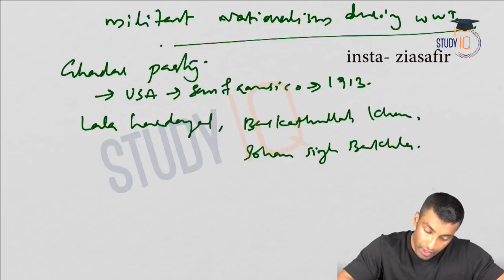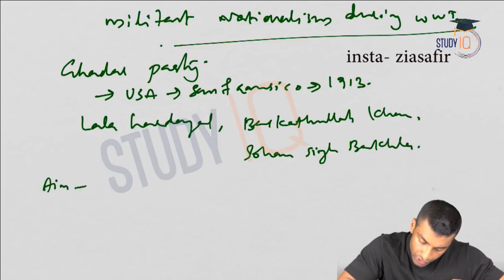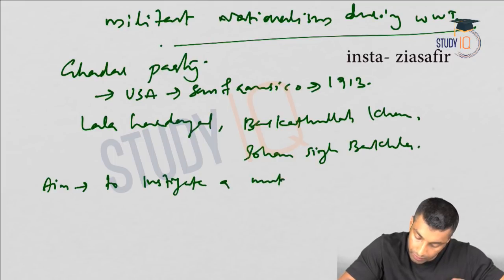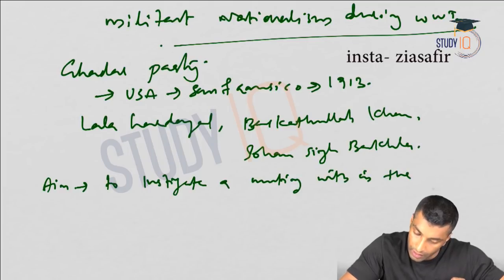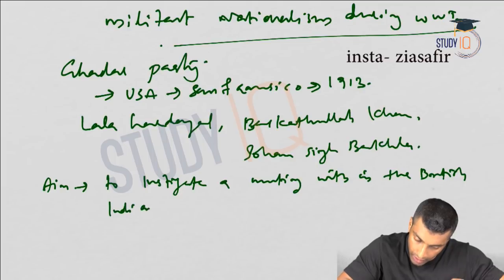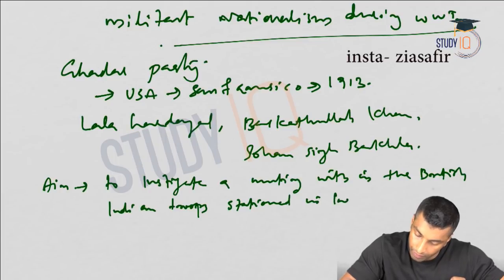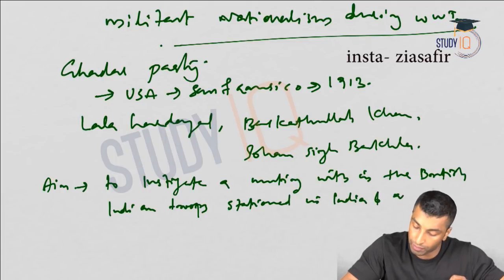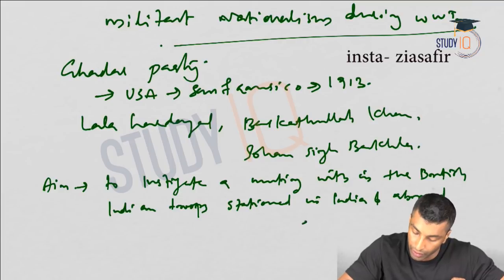Now what was the aim? The aim was to instigate a mutiny within the British Indian troops stationed in India and abroad during World War One.